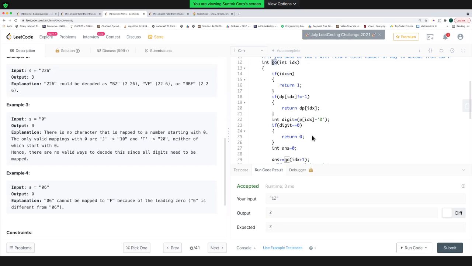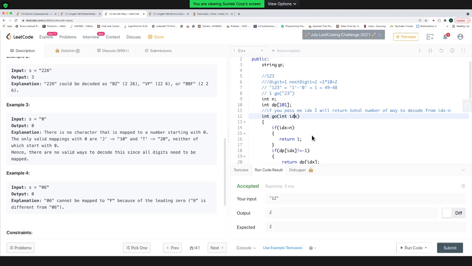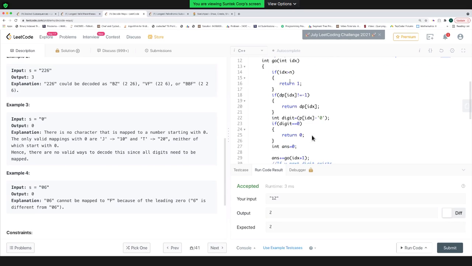Now I've declared this go function. The go function is saying: give me one index and I'll tell you, for the string p, the number of ways to decode it from idx all the way up to n. Give me an index and trust me, I'll return you the total number of ways of decoding this particular string from idx all the way up to n. Okay, so this was the base case. Let's discuss this afterwards.